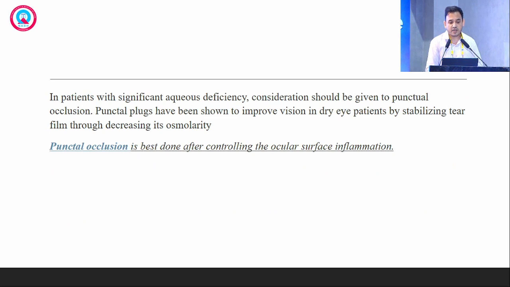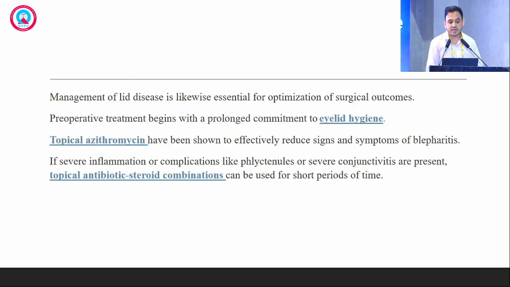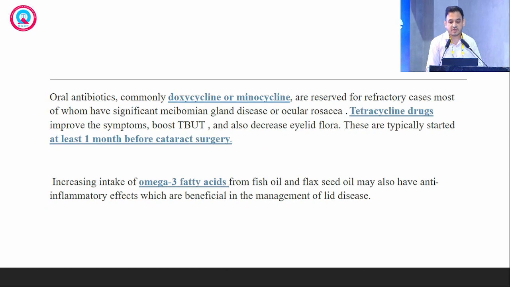In cases of aqueous-deficient dry eye disease, punctal occlusion can be done after the ocular surface inflammation is controlled. Another important factor is meibomian gland dysfunction, which causes the evaporative type of dry eye disease. It can be easily treated with topical azithromycin, or if required, topical antibiotic-steroid combinations can be given. Sometimes tetracycline drugs are effective, started at least 1 month before the cataract surgery for control of meibomian gland dysfunction, and omega-3 fatty acids are also beneficial in the management of lid disorders.